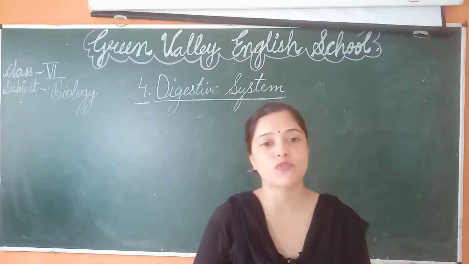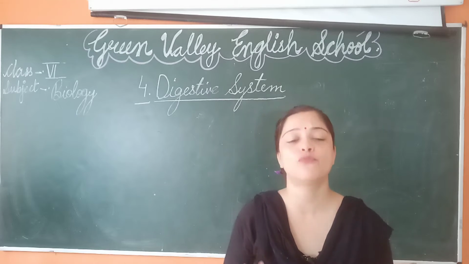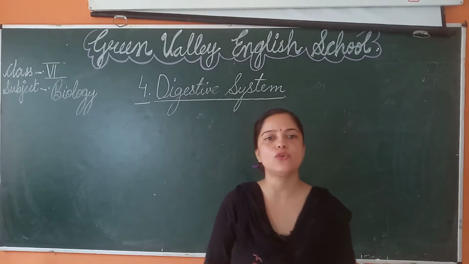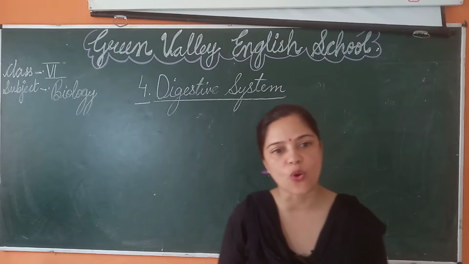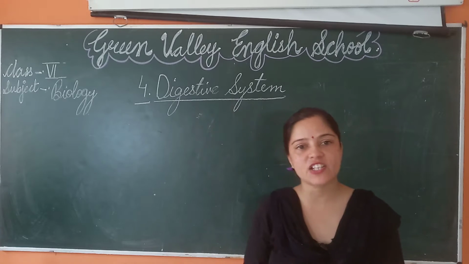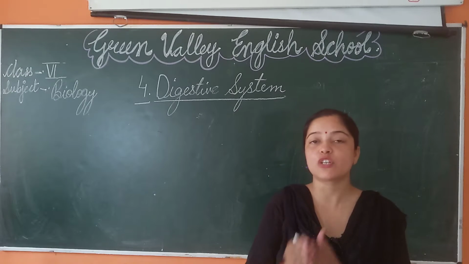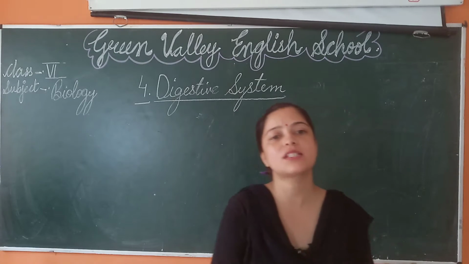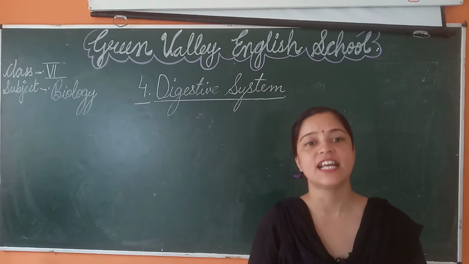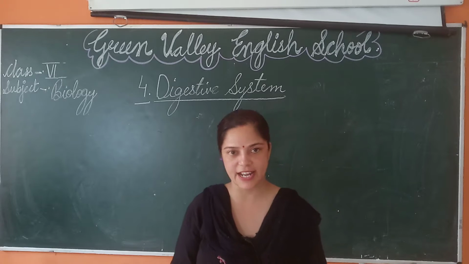This energy they get from food. The process of obtaining and using food substances is called nutrition.